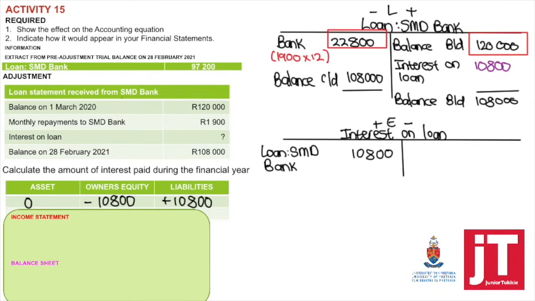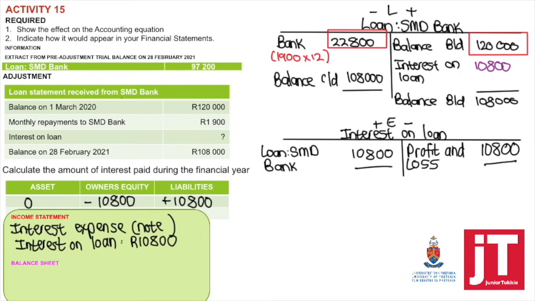Completing this on the accounting equation in my income statement, and the effect on the accounting equation, owner's equity minus, liabilities plus. My total interest for this year is 10,800. It will appear in note number 2, interest expense. The interest on loan is 10,800.